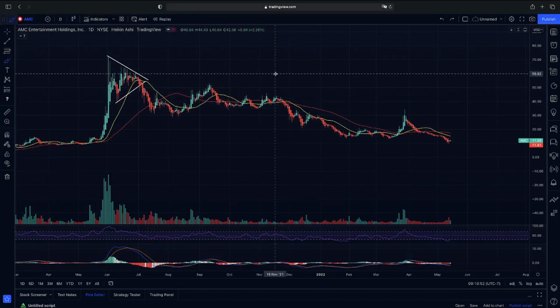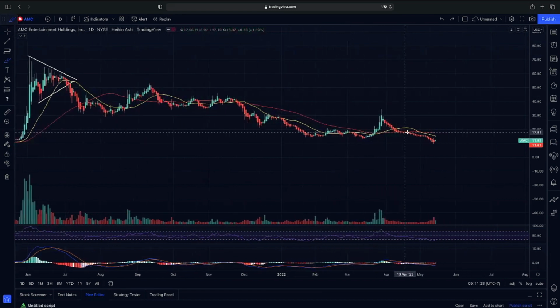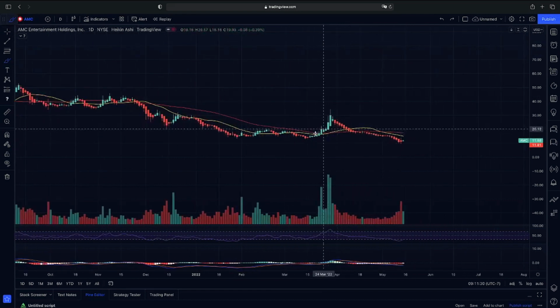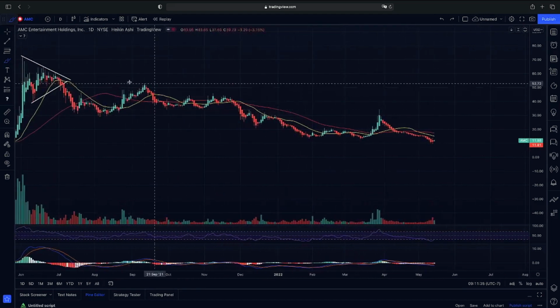We were looking for a continuation to reclaim $60, and we did not break over $60. We came up and got rejected. We did mention our 20-day moving average crossing over the 50 at this point in time, and that was last year. We did consolidate and continue on lower, and we had a bounce here. We mentioned this bounce as our 20-day moving average crossed back over our 50, giving us that bullish momentum. We did mention that if we did not break over 35, then we would continue on lower, and sure enough, we did.